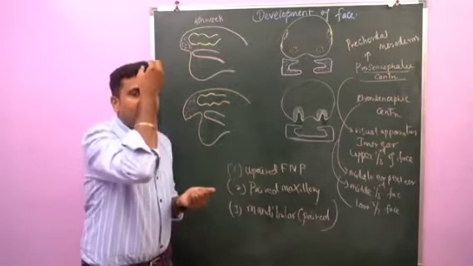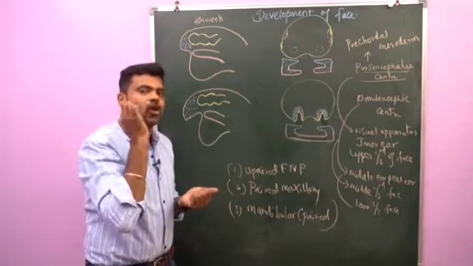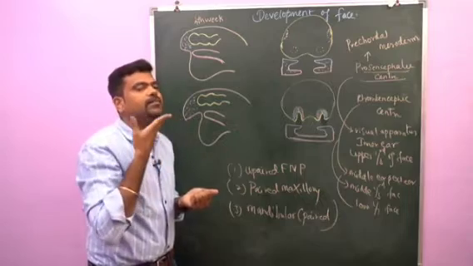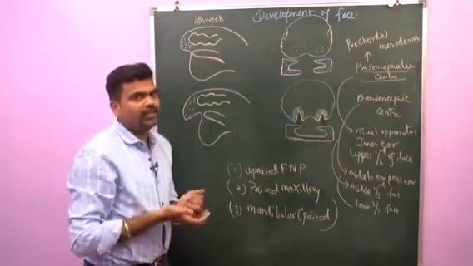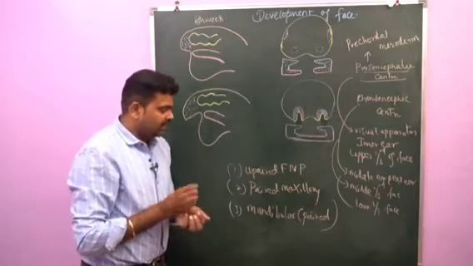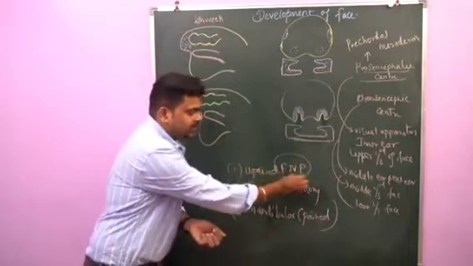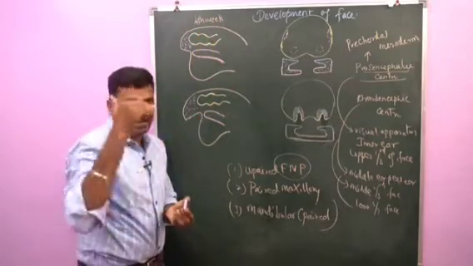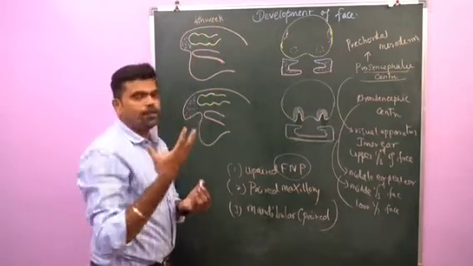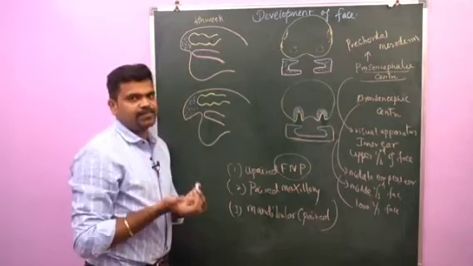If you see above, we have the frontonasal process. On either side, this is the maxillary process. Below, this is the mandibular process. So all these processes will be seen around the oral cavity. Now let's see how the frontonasal process is derived. During the 4th week of the embryo, that is the head folding, we can see two bulgings seen on the ventral aspect of the embryo.